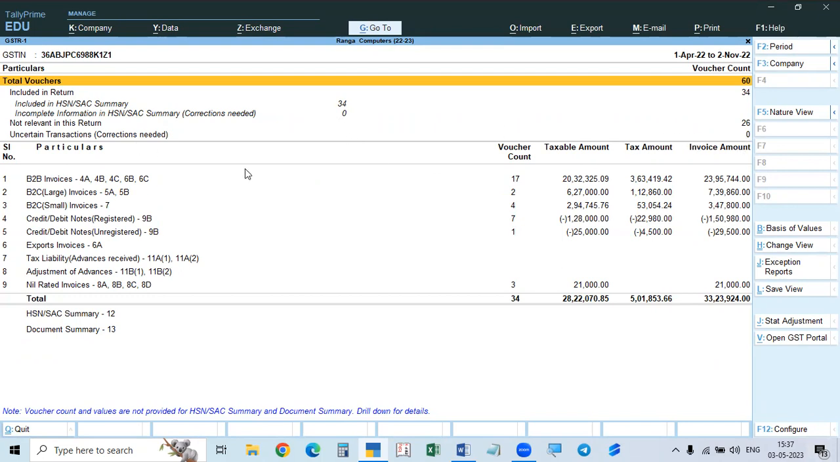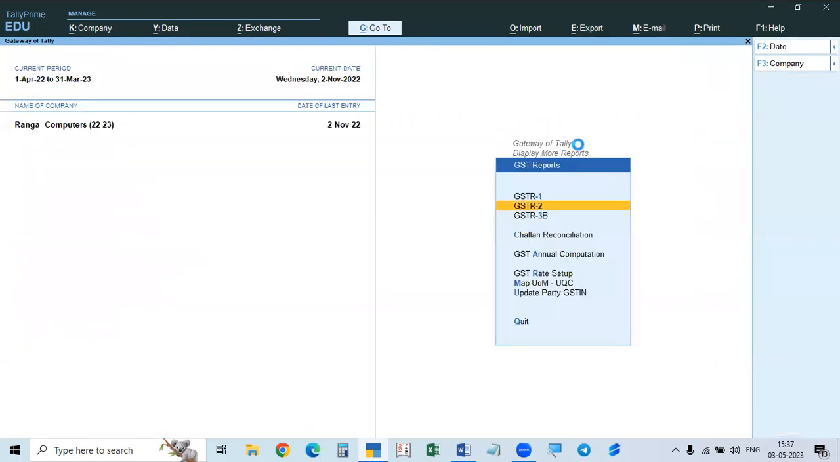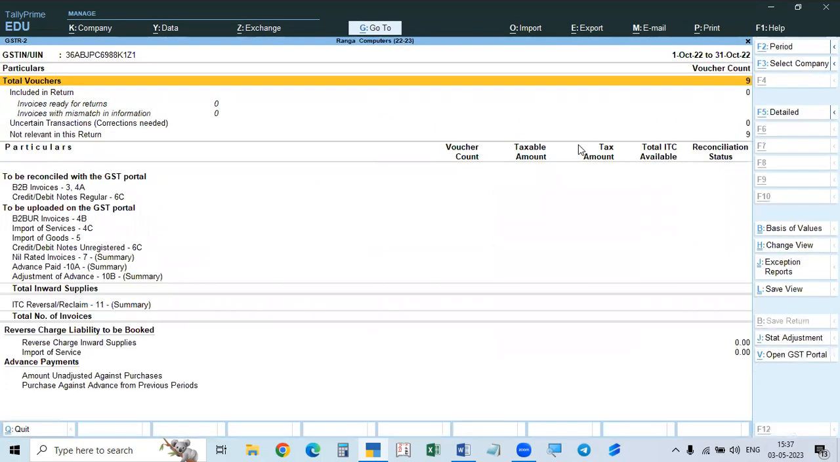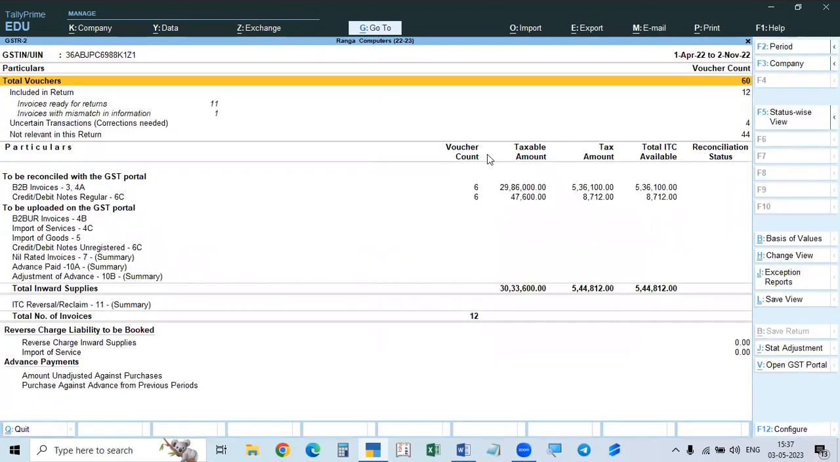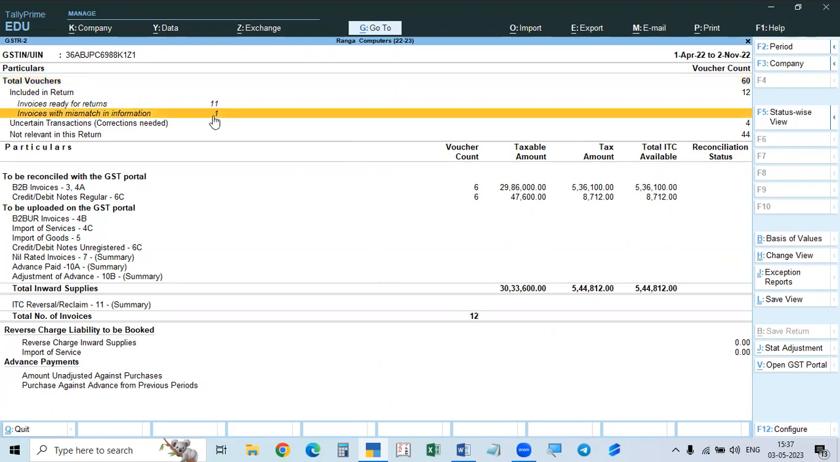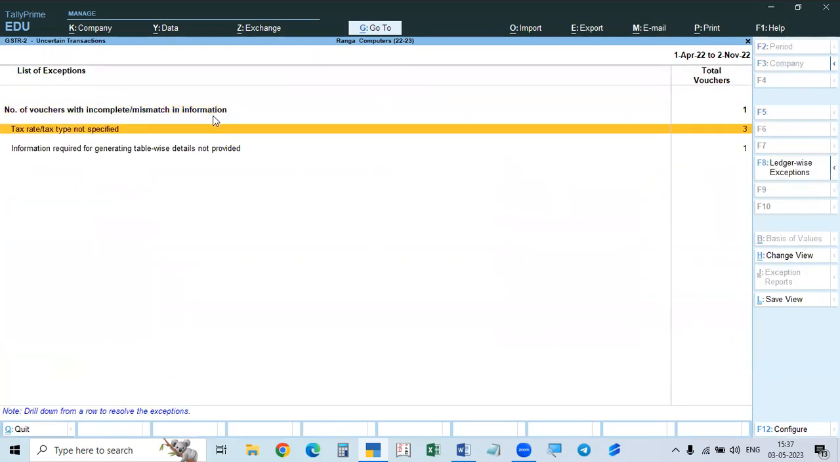See, uncertain transactions are completed. So they are all included in the return. And the HSN code summary information is also rectified. Everything is okay. Now we will go to invoice 2. In this case, you see, there are still errors. Here, this is a mismatch. You will take up here. There are 4, but it's only one error now. Tax rate not specified.